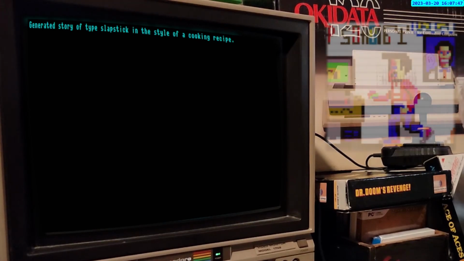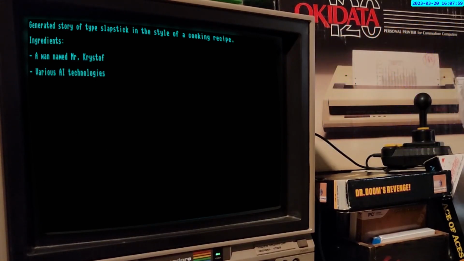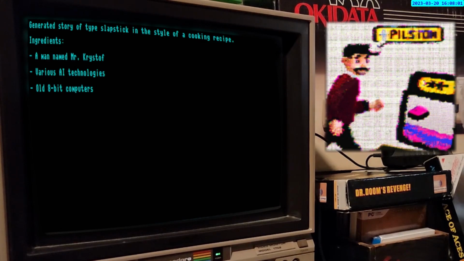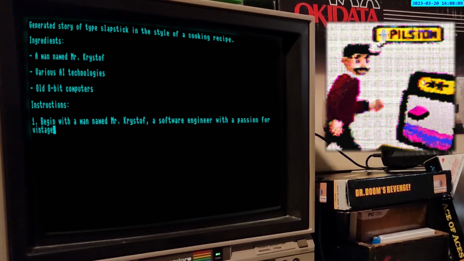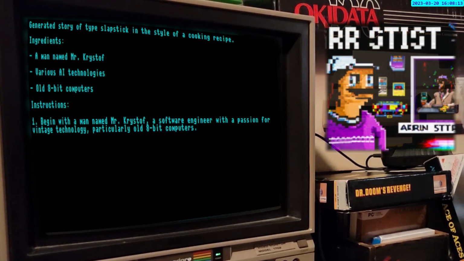Generated story of type slapstick in the style of a cooking recipe. Ingredients: a man named Mr. Christoph. Various AI technologies. Old 8-bit computers. Instructions. 1. Begin with a man named Mr. Christoph, a software engineer with a passion for vintage technology, particularly old 8-bit computers.